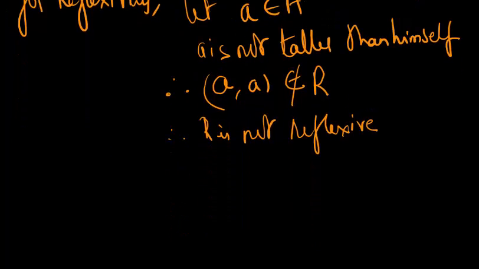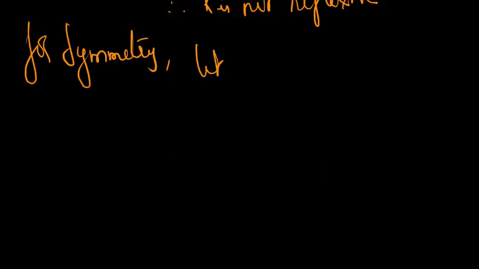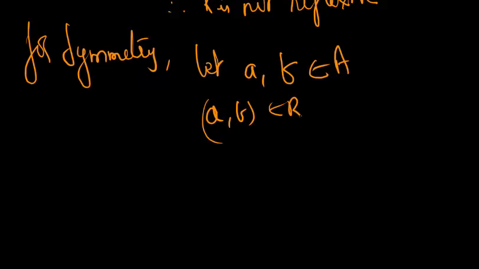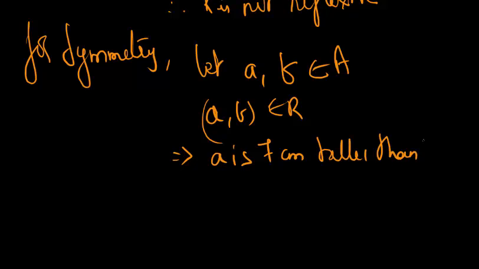Let's look at symmetry. For symmetry, as you know, we are going to consider two people from the town, and I'm going to put the condition that (a, b) belongs to R. I'm going to say that (a, b) is true for belonging to R, which implies that a is 7 centimeter taller than b.